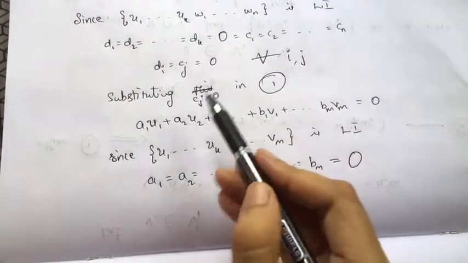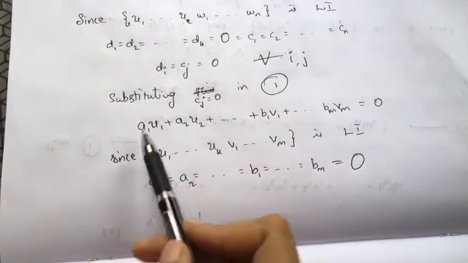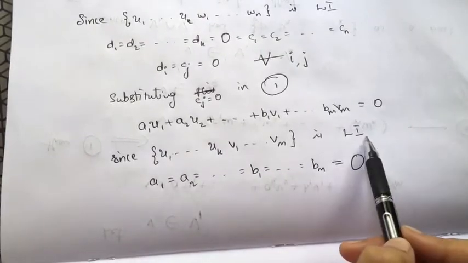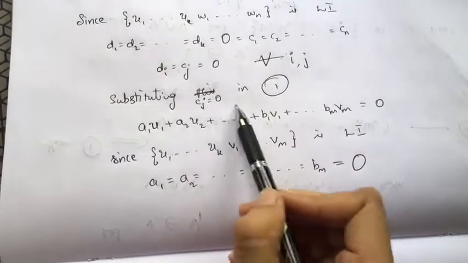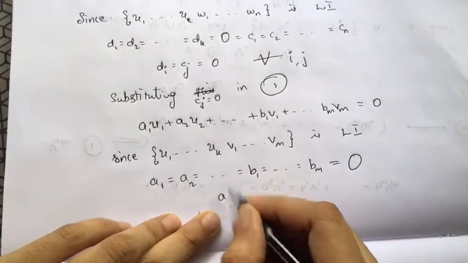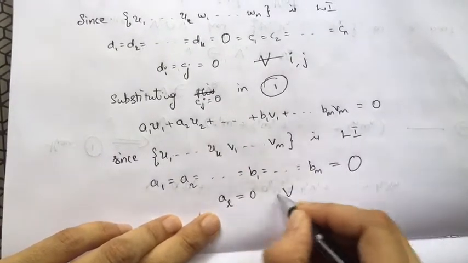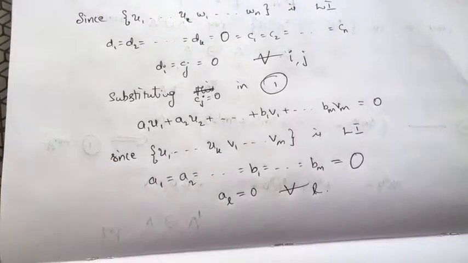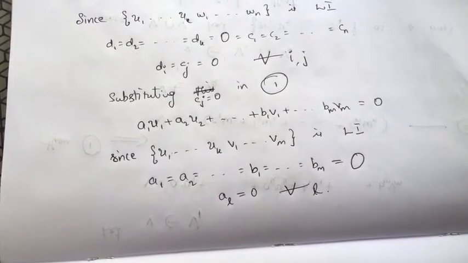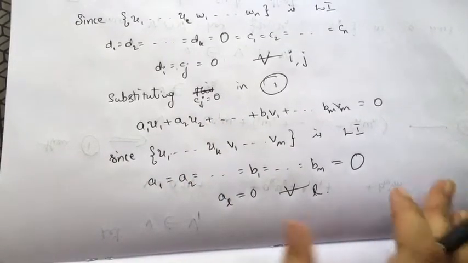Why am I applying only this? I want to use this condition to make the ai's equal to 0. I can use this condition only when I have this full expression. That's why I am applying only cj's equal to 0, so that I can make all the al's equal to 0 for all l. So now all the coefficients are equal to 0.